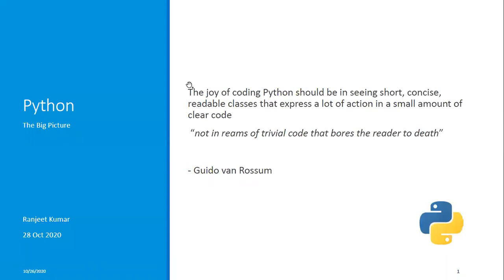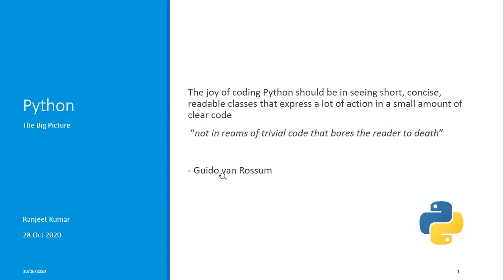When we say object-oriented programming, it means a class, how we can create an object, how we can access the methods, variables, and how we can inherit the base class, multiple inheritance, multi-level inheritance, everything. And along with that, we will also learn about the namespace and the scoping. That is also important. So starting with Python, the very famous line by Guido van Rossum, he's the creator of the Python language.